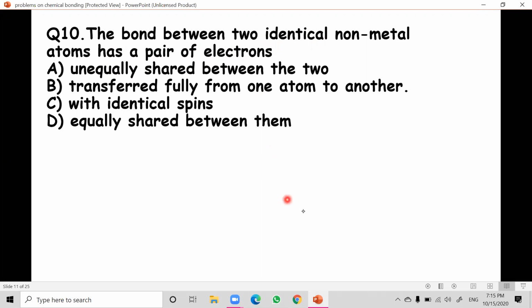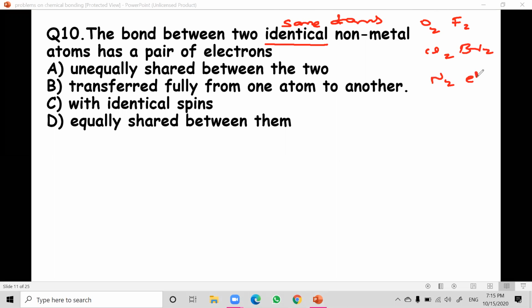Identical means the same type of atom, same atoms, or similar atoms, like oxygen, fluorine, chlorine, bromine, nitrogen, etc.